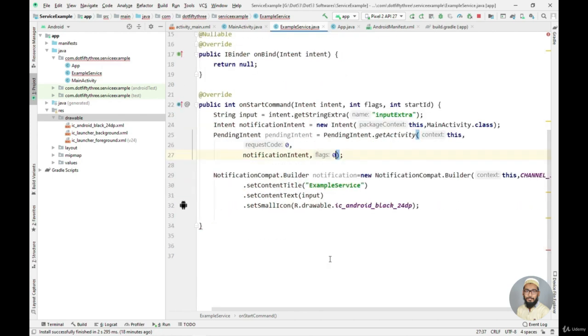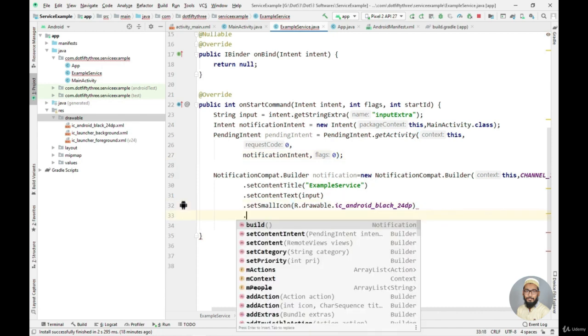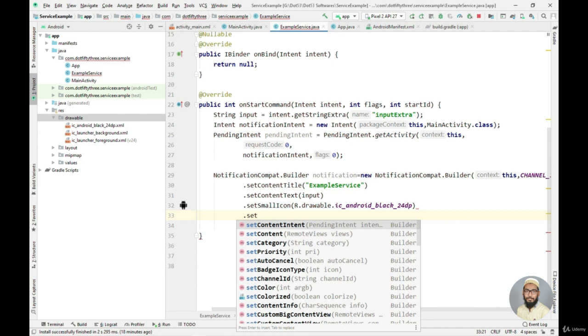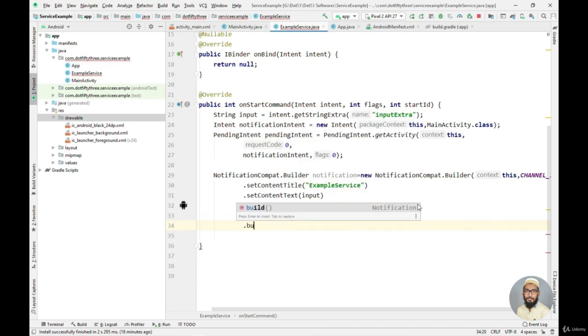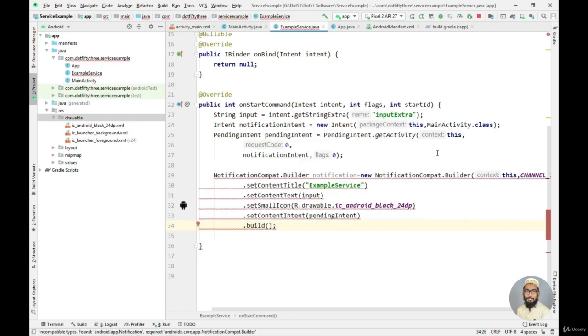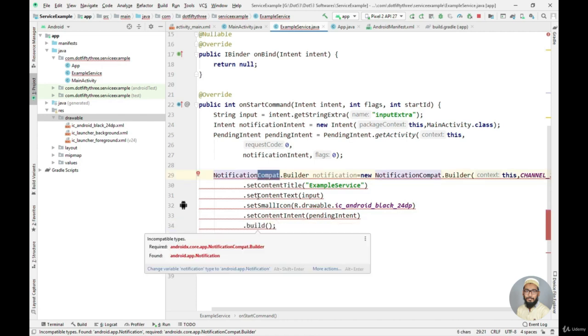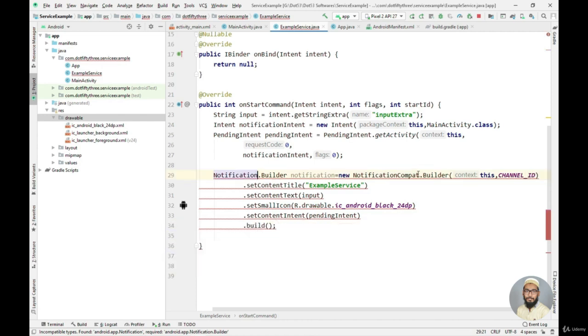Now we need to pass this pending intent object inside this notification class also. So instead of this semicolon at the end, I will say dot set content intent, and then I will pass the object of this pending intent. I need to pass one more method, that is actually for building this notification, the dot build method. Now we can remove this notification compat because we are using the dot build method.